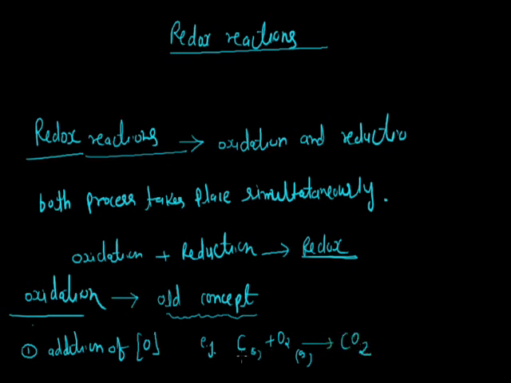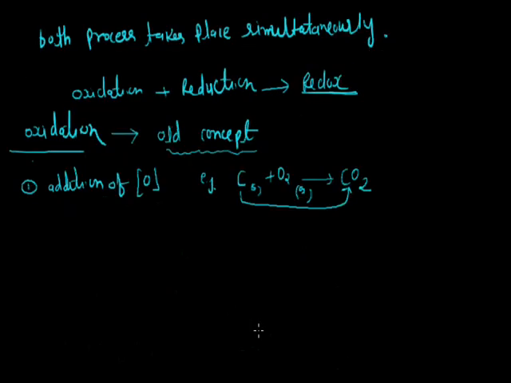In this reaction, we observe that when carbon goes from the left to the right hand side, there is an addition of oxygen to the carbon atom. So we can say that carbon is oxidized. Now we take other examples of oxidation.